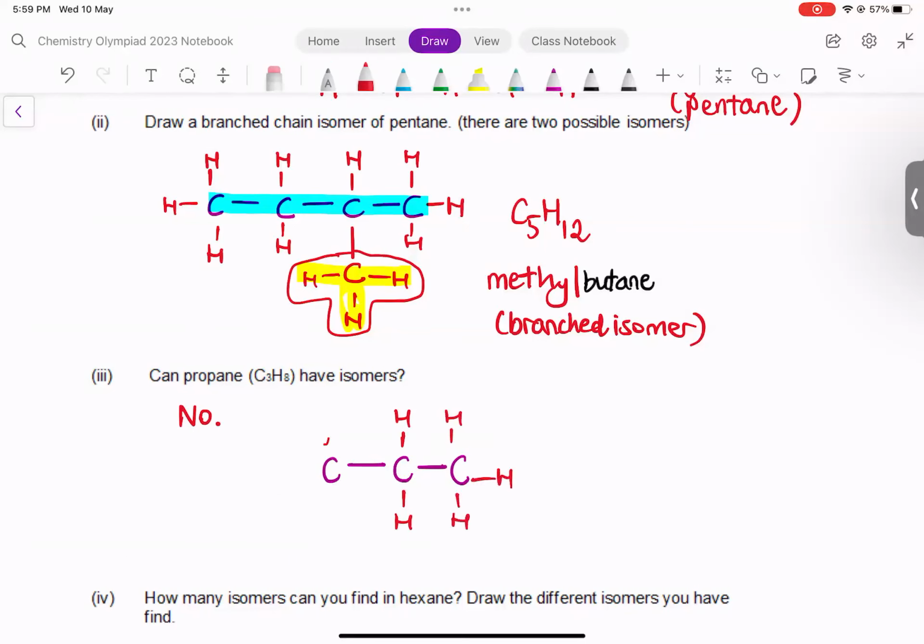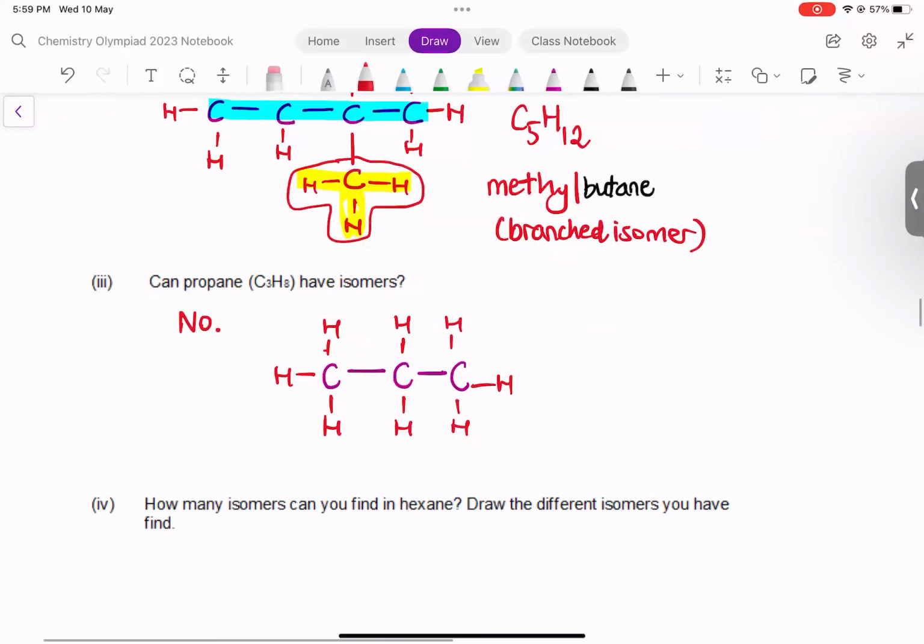You notice when I put the methyl group, it cannot be the carbon atom at the end. It must be the carbon atom somewhere in the middle. Okay. So propane doesn't have isomers. Now, I shall leave you to do part 4 yourself. Try drawing out all the different isomers you can find for hexane. Later on, you can check the OneNote for the answers.